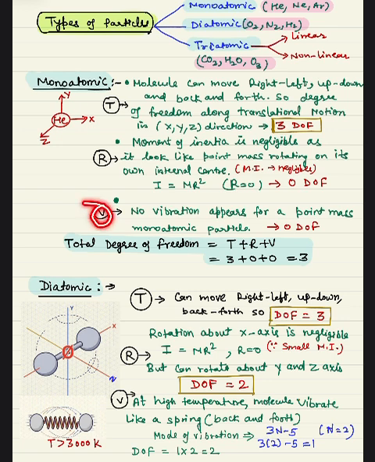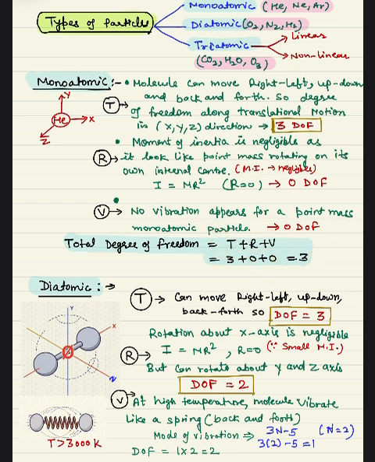Now vibrational motion. Because it is a monoatomic, single molecule, no vibration appears. If it does vibrate, it will be very, very negligible, because it is a point mass. So vibrational motion is also 0. So now the total degree of freedom for a monoatomic molecule is 3, only because of translational motion, and for rotational and vibrational motion it is 0. Hence it is 3.